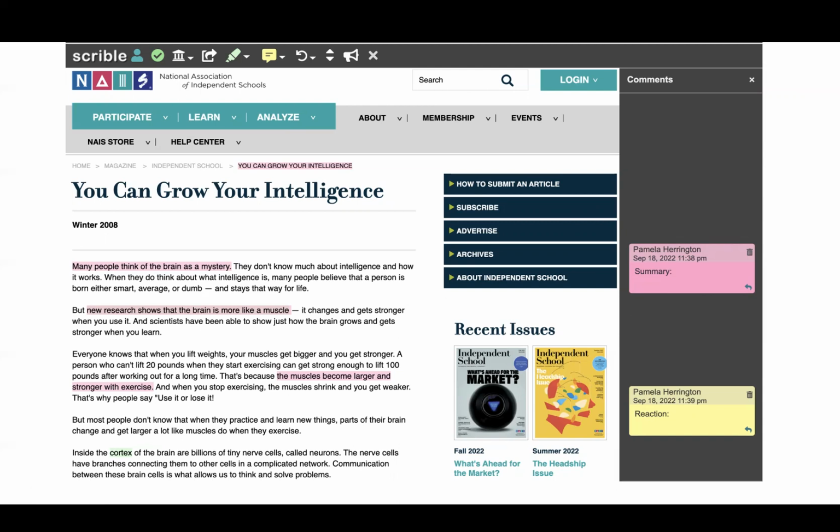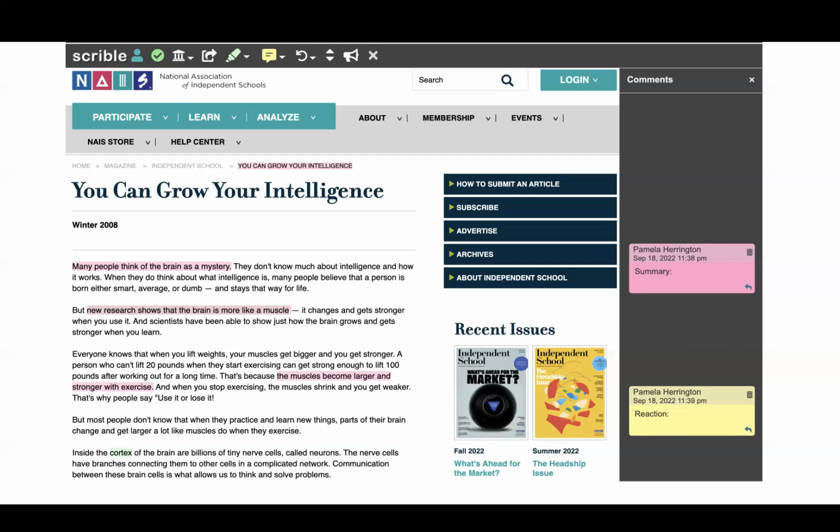So try to really interact with the reading as you're completing it. This is what's called active reading. We're actively marking things that are important. We're defining vocabulary that we think might be confusing. You could look up the word online, look for a definition. We're writing questions, writing our reactions, summarizing what we read.